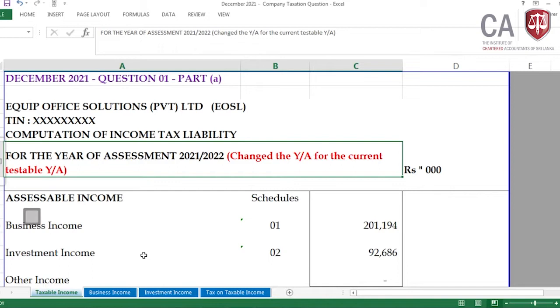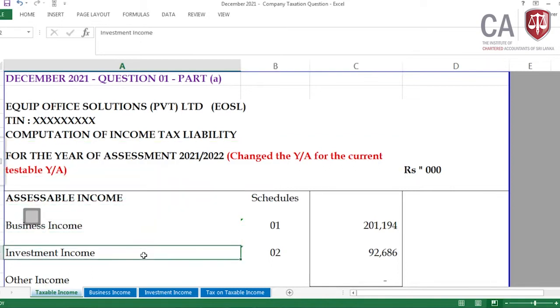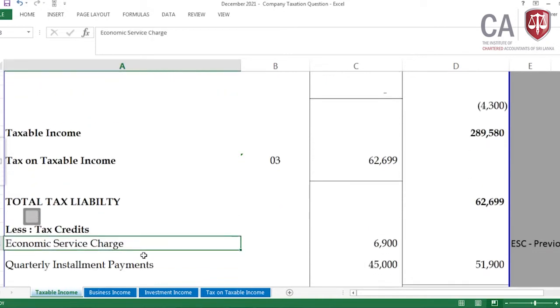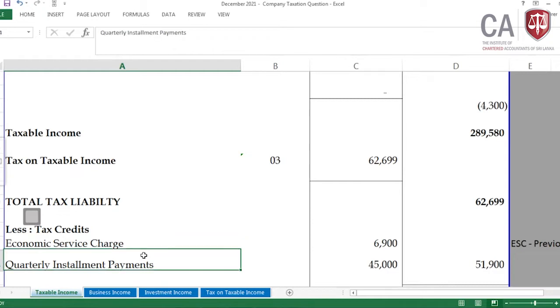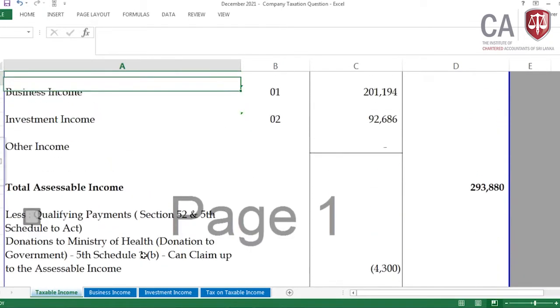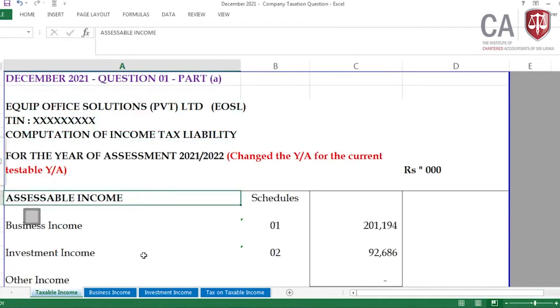And this assessable income, business and investment, for these formats, please know these things: the total assessable income and deductions from assessable income, taxable income, tax on taxable income, and finally tax credit. Please go through that. That means before starting the question, I'm telling you how these formats work.